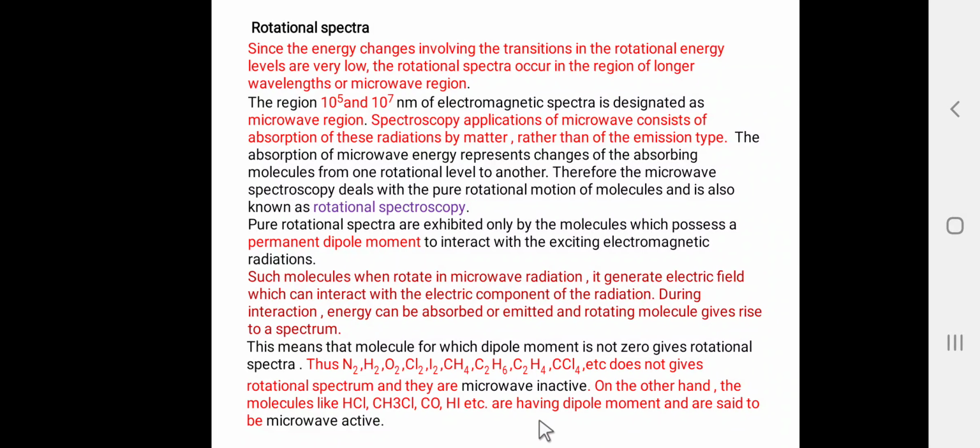On the other hand, let us consider examples of polar molecules: HCl, CH3Cl, carbon monoxide, hydrogen iodide. These molecules are polar, they have a permanent dipole moment, and such molecules are said to be microwave active. What is the meaning of microwave active? That means they give the microwave spectra or the rotation spectra. So this is the condition to obtain the rotation or microwave spectra: the molecule must have a dipole moment.